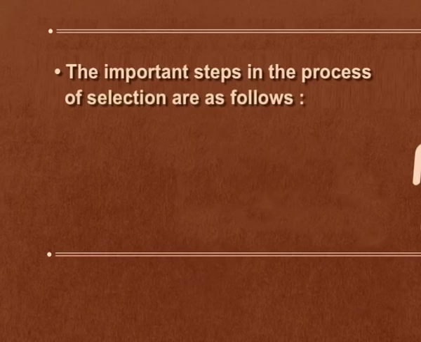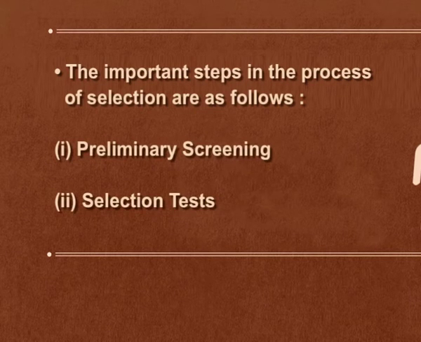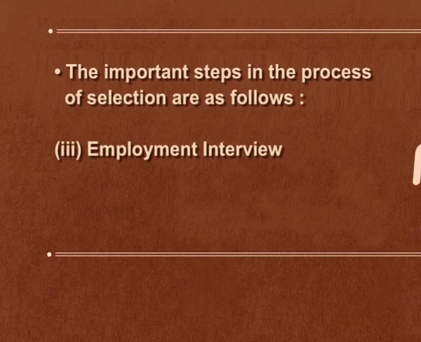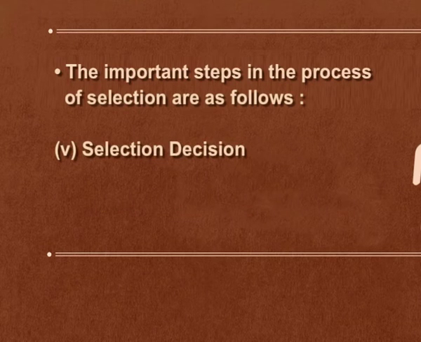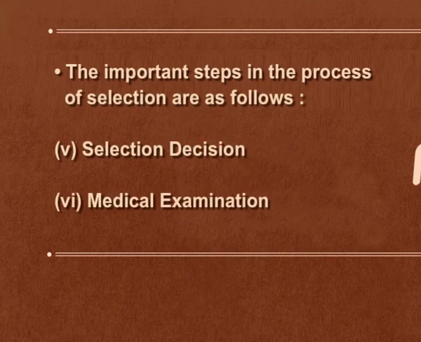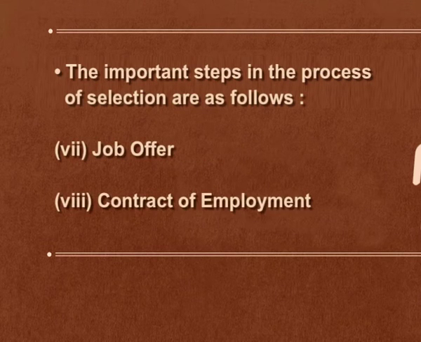The important steps in the process of selection are as follows. First, preliminary screening. Second, selection test. Third, employment interview. Fourth, reference and background check. Fifth, selection decision. Sixth, medical examination. Seventh, job offer. And the last one is contract of employment. Now let us discuss these steps in detail.